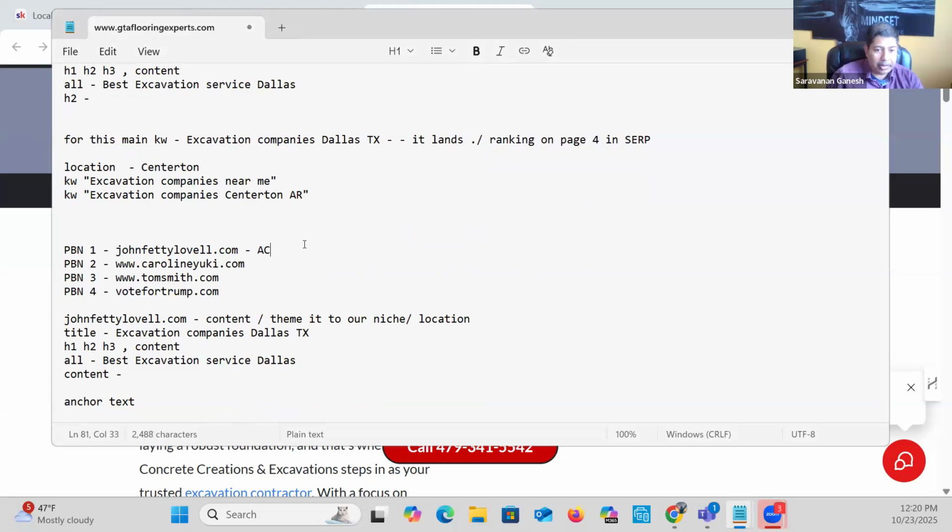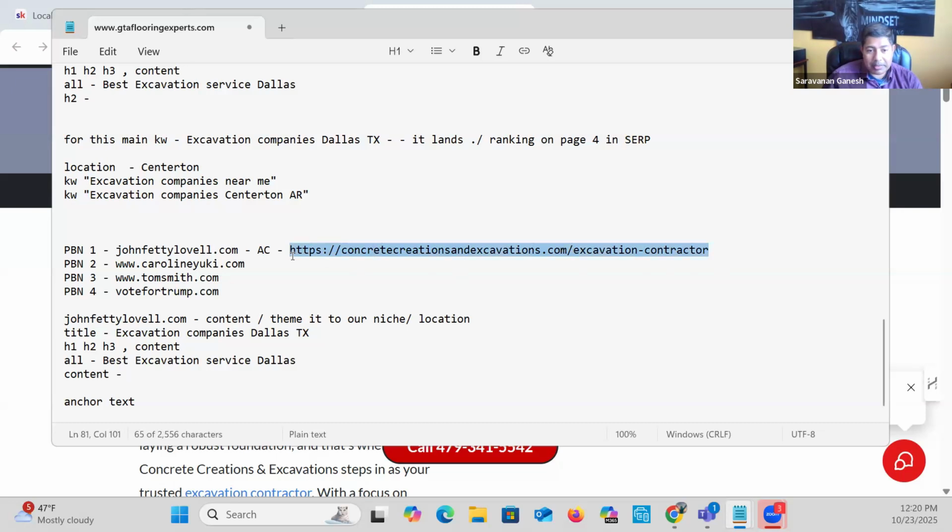I'm just going to call it anchor text, right? But right off the bat, we don't manipulate it by putting an anchor text as a main keyword, which is excavation company Dallas, right? Can you do this as the anchor text for the very first PBN and get away with it? Maybe, yes. But what's more likely is if it's clean anchor text like this.